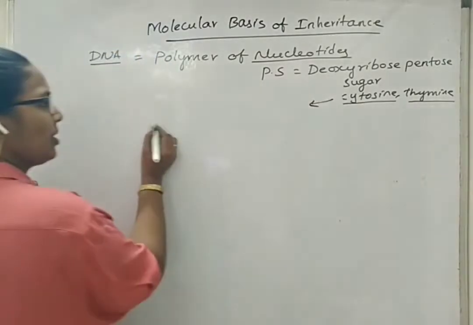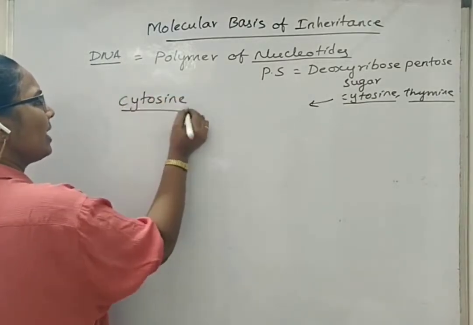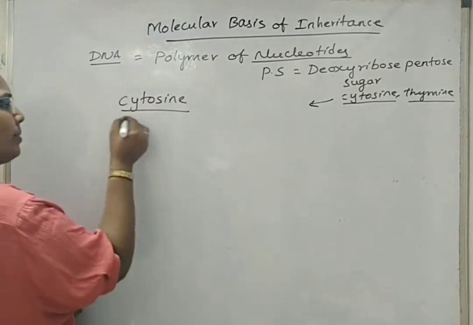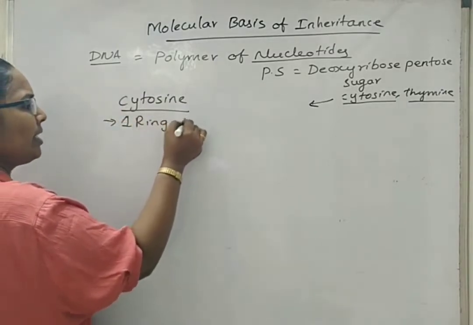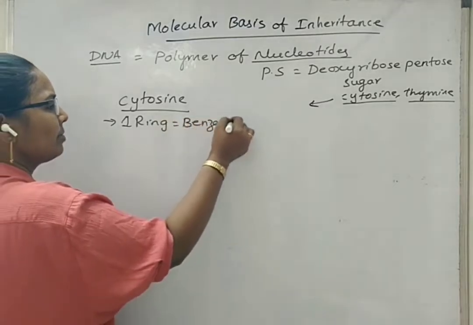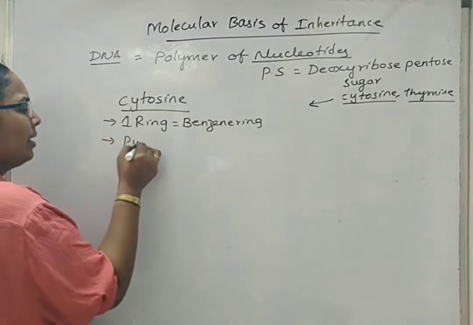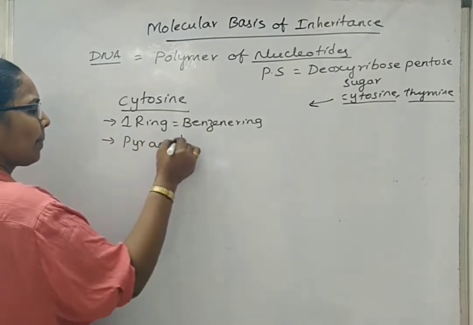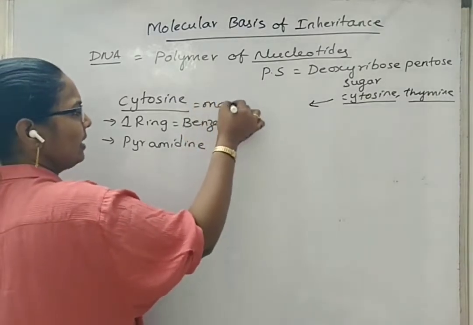Okay. Cytosine. We'll write again cytosine here. Cytosine of DNA is made up of only one ring, that is benzene ring. Next, cytosine is a pyrimidine, so it is also called a monocyclic compound.